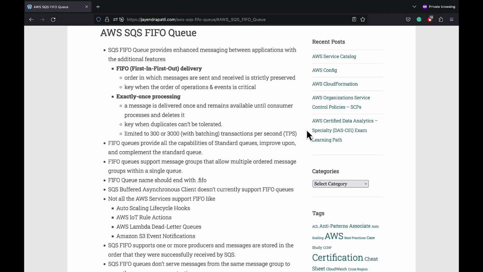The queue name should end with the .FIFO suffix. SQS buffered asynchronous client isn't currently supported by FIFO queues. FIFO queues also currently do not support events and services like auto-scaling lifecycle hooks, IoT rule actions, Lambda dead letter queues, and S3 event notifications. Also, FIFO queues don't serve messages from the same message group to more than one consumer at a time.